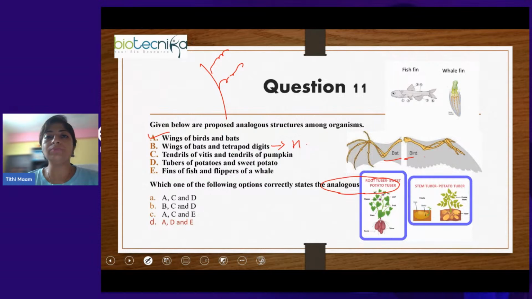So they have similar structure, but their function is different. Tendril of Vitis is used for support, and tendril of pumpkin is used for climbing. So they have different function. So tendril of Vitis and tendril of pumpkin are also homologous characters because they have the same structure but different function.